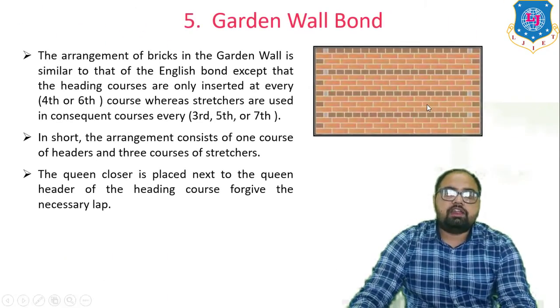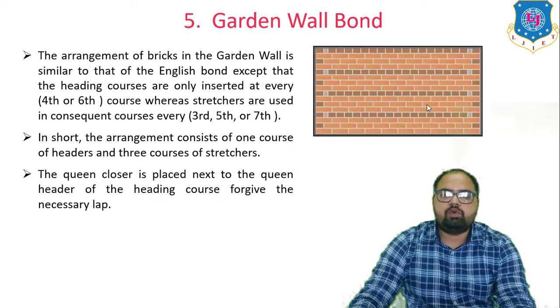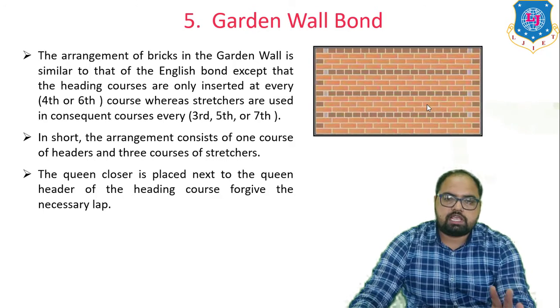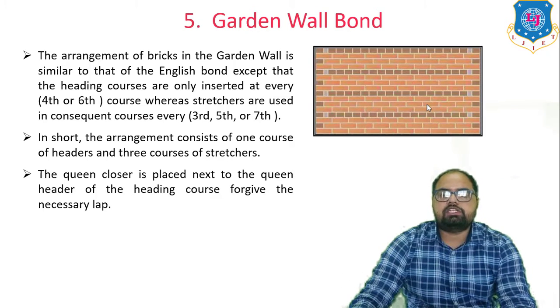Next is the garden wall bond. The arrangement of the bricks in garden wall is similar to that of English bond, except the heading courses are only inserted at every fourth and sixth course, where stretchers are used in consecutive courses, every third, fifth or seventh. In short, the arrangement consists of one course of headers and three courses of stretchers. The queen closer is placed next to the quoin header of the heading course to give the necessary length.